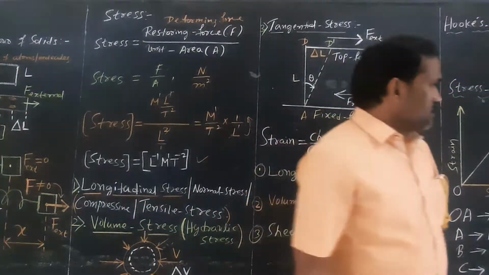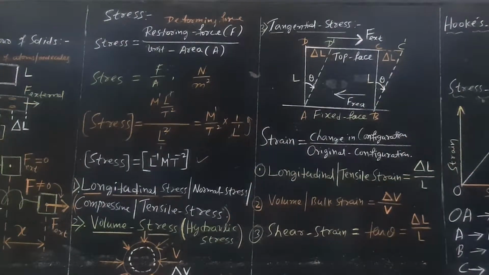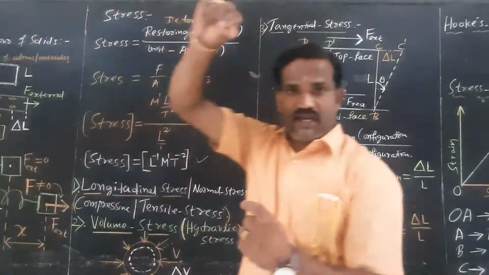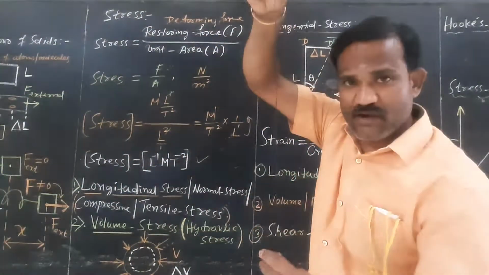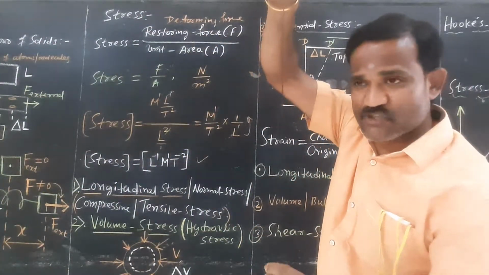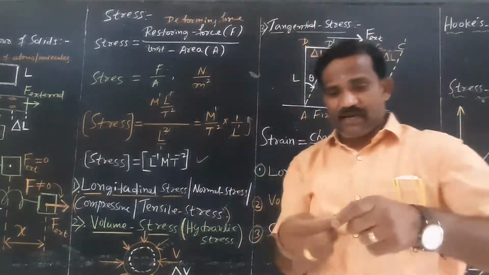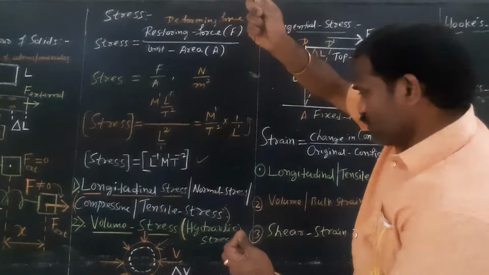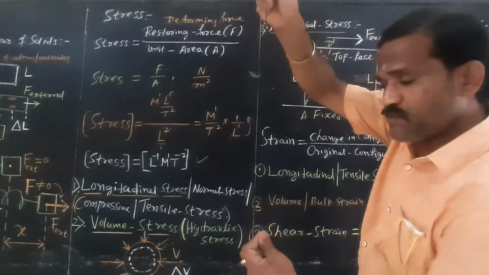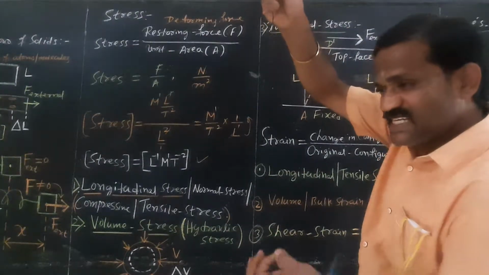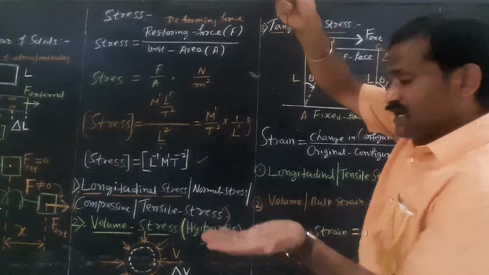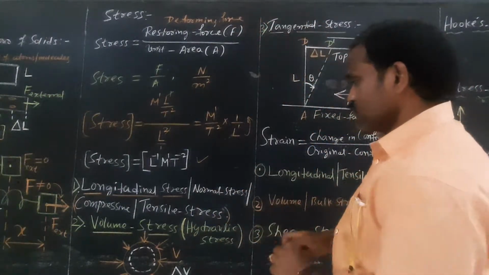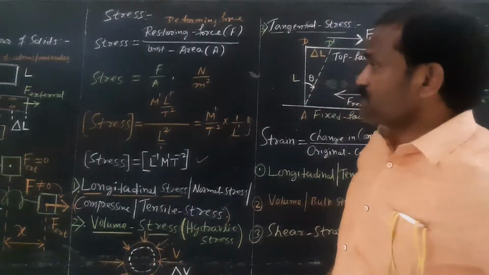Now let us consider a metallic wire. It's an insulated wire actually. Put a load on the metallic wire. The length is increasing, but the area is decreasing. Am I right or not? Observe carefully. Attention please.